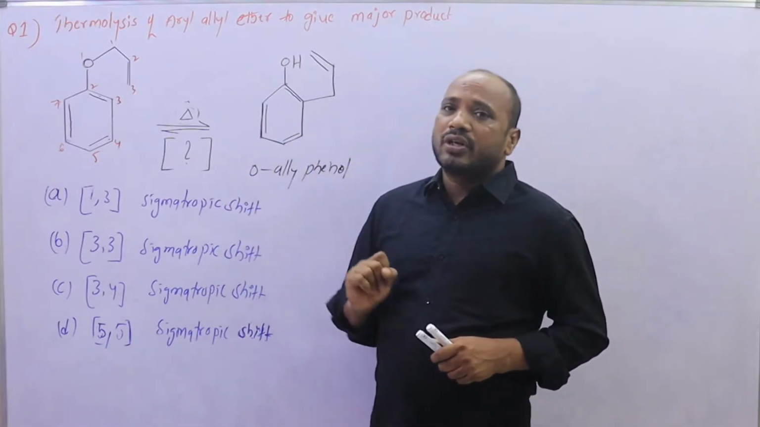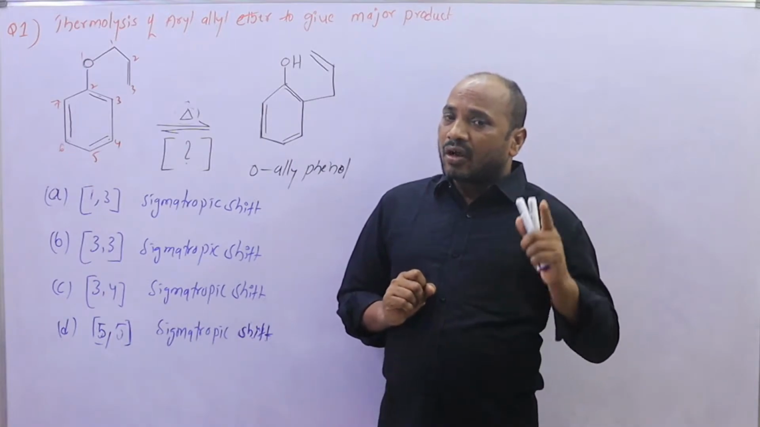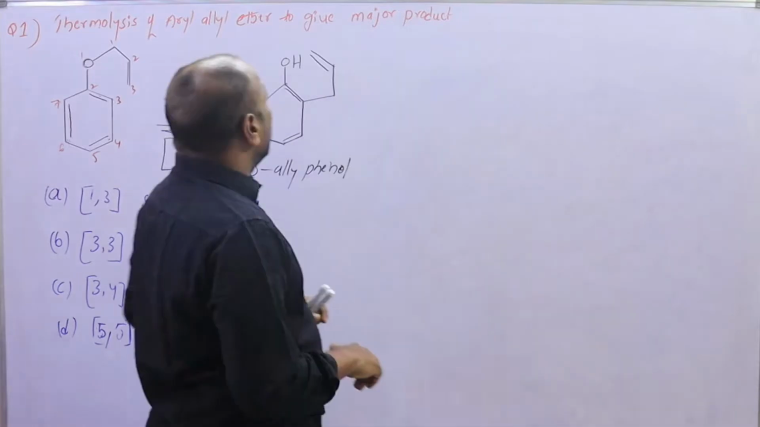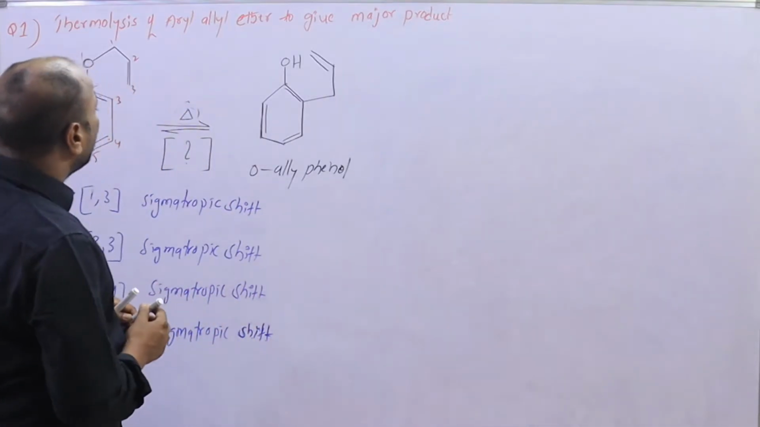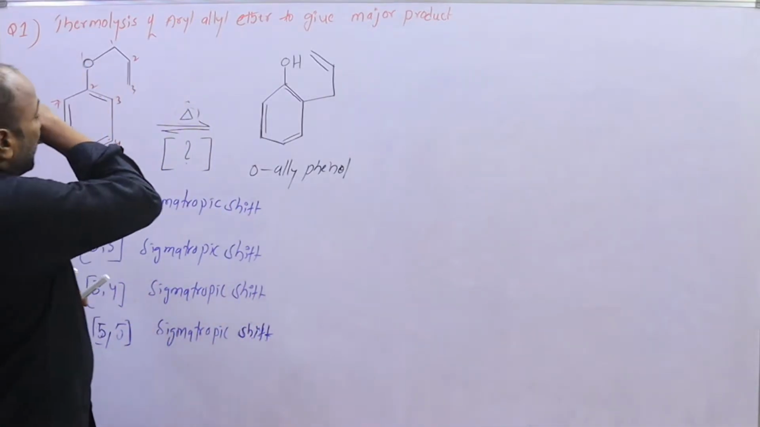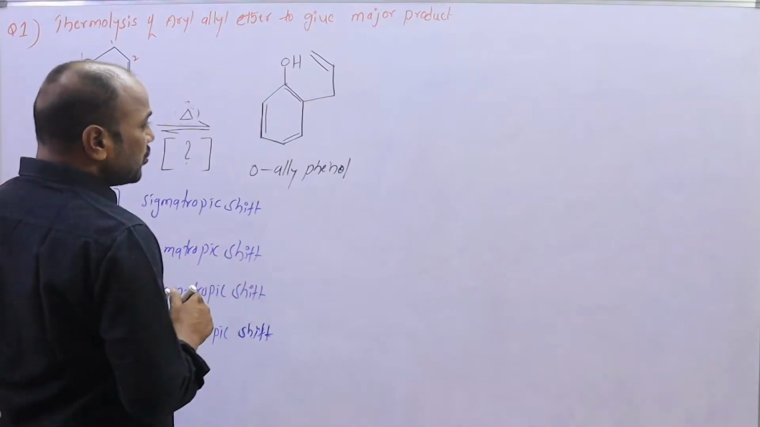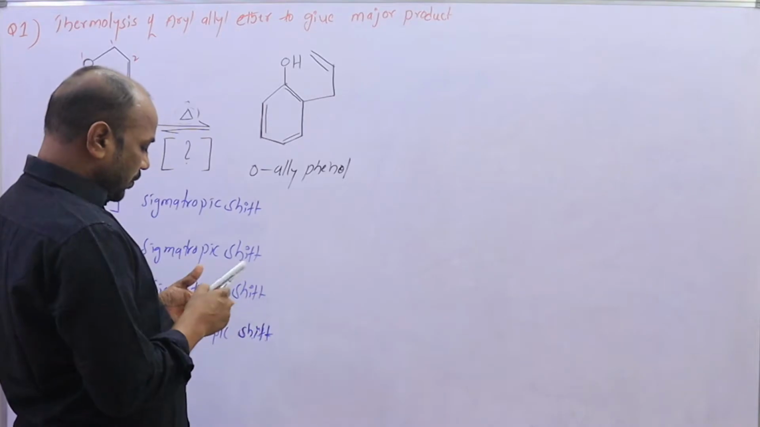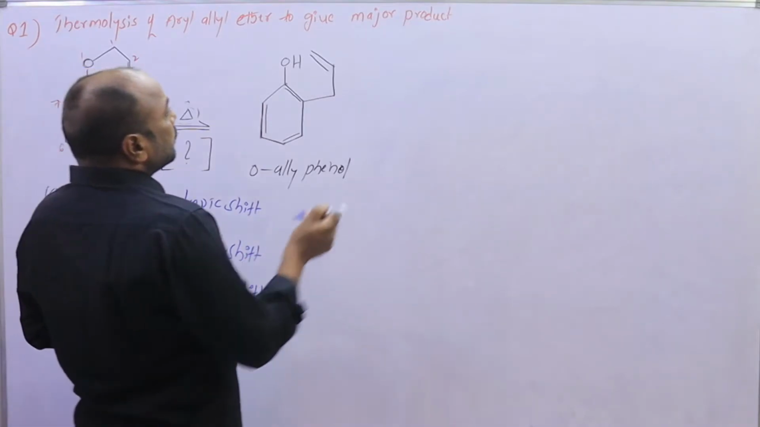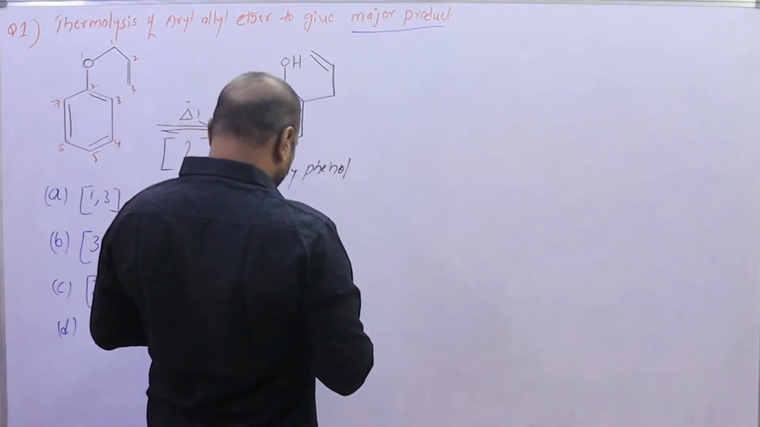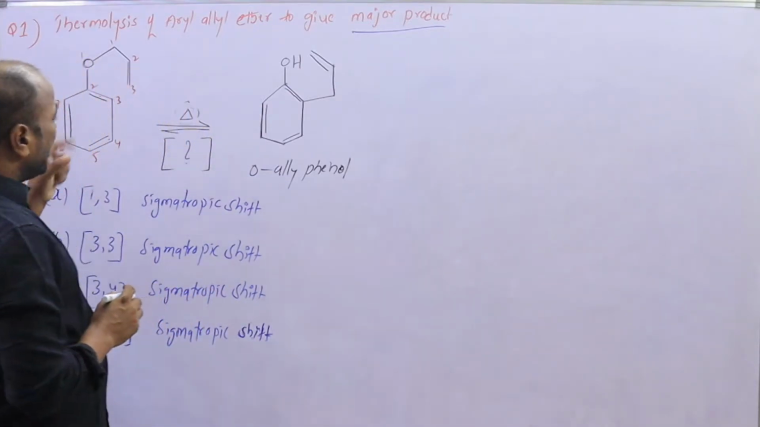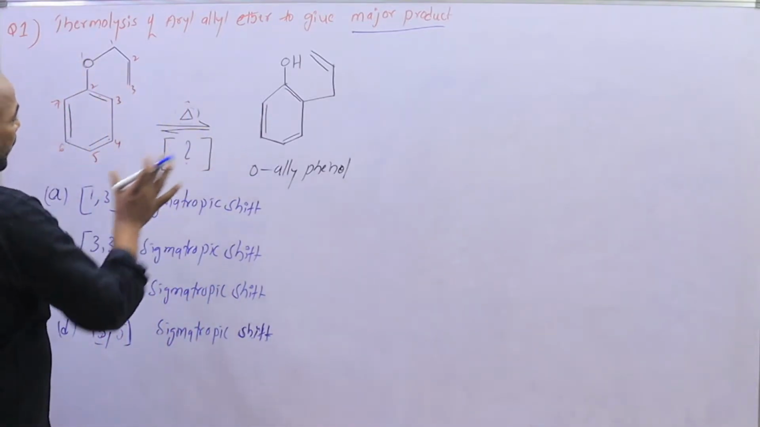This is the first question from pericyclic reactions. See the question first: thermolysis of aryl allyl ether to give the major product. First you understand the question. They asked for the major product from the given reaction.